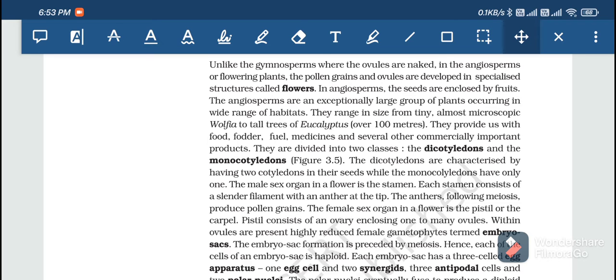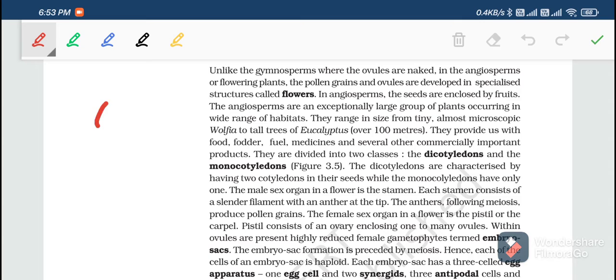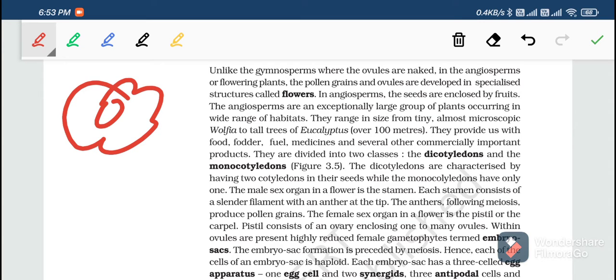If you take this as a flower, my drawing is not that good, adjust it. It has two parts, one is male and the other is female.